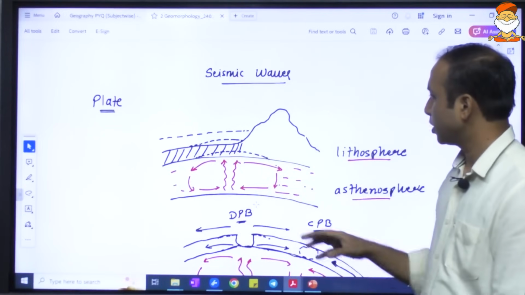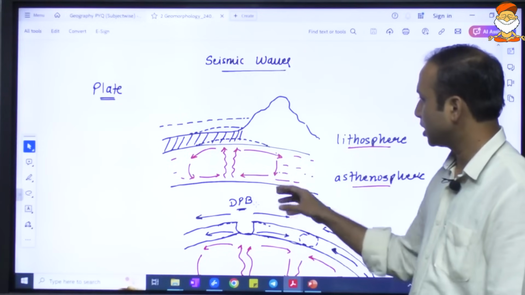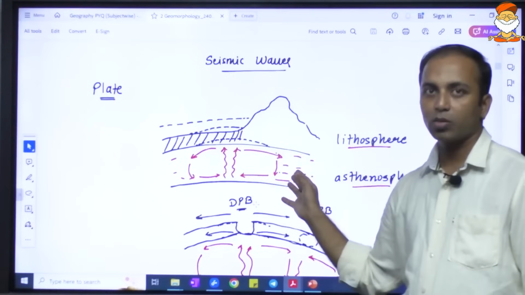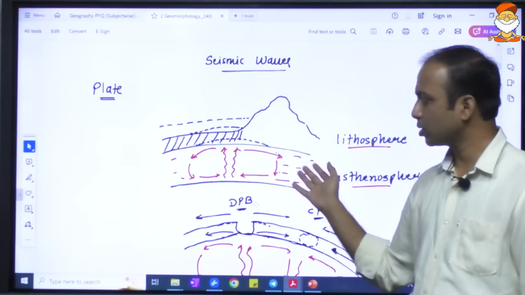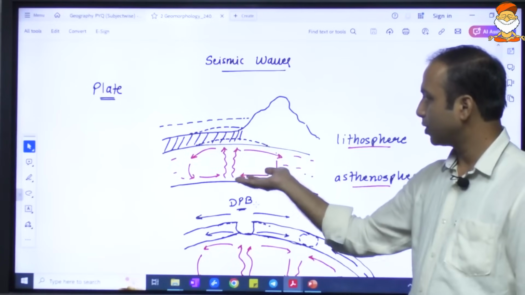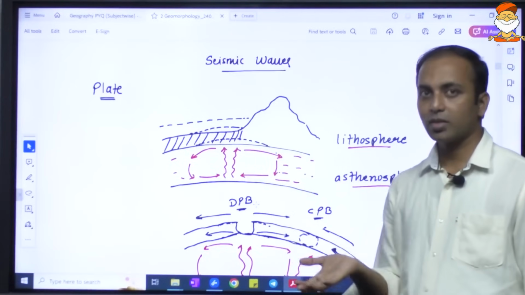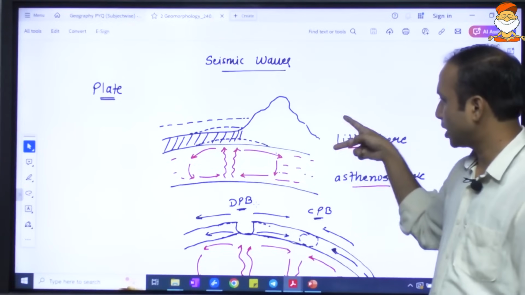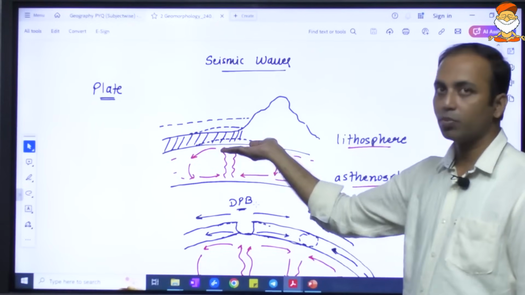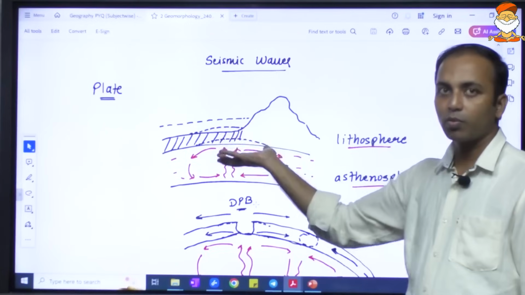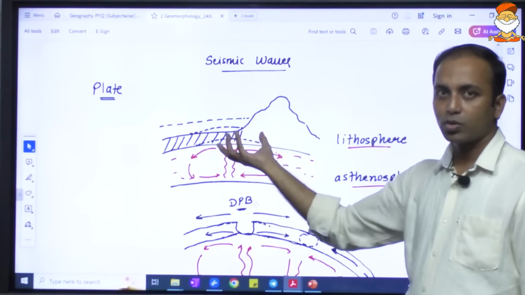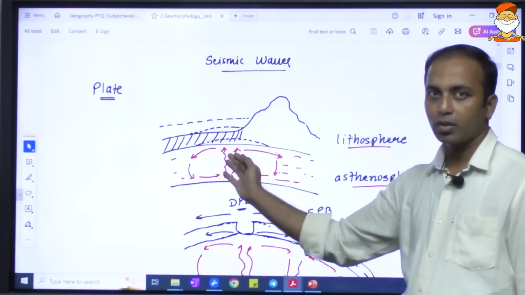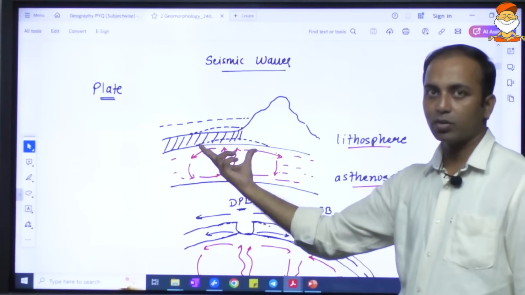So somewhere deep inside, we have just seen the asthenosphere. Asthenosphere is partially molten, semi-solid or semi-liquid in nature. When the magma, a hot thing, rises upwards, above that is the lithosphere. Above asthenosphere is lithosphere. So when the magma rises upward, it pushes the lithosphere from below, causing a lot of stress. It will push from below and try to diverge the plate over here.